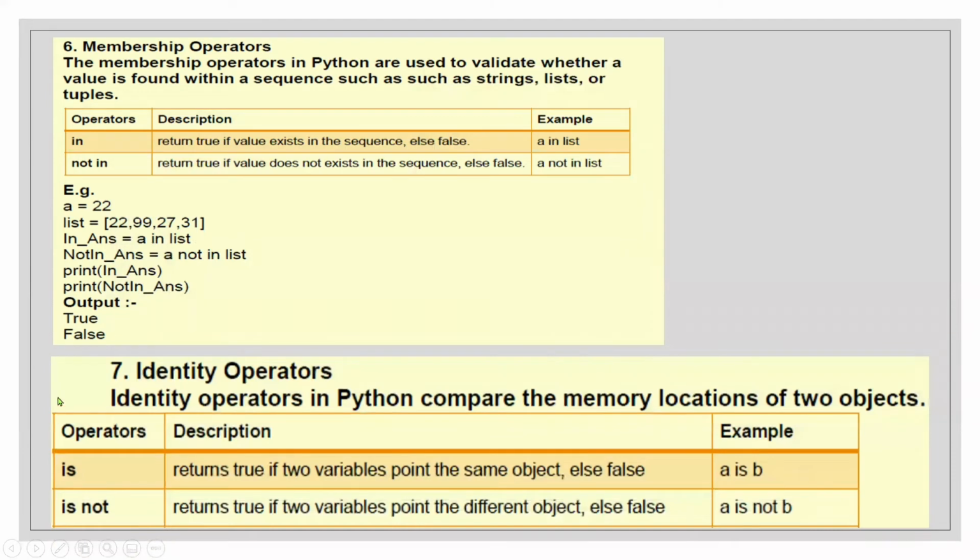Then we have identity operators. It is or is not, like we had in and not in. Now this is membership, it's telling us whether it's there or not. This is the identity operator. It returns true if two variables point at the same object. If I write A is B, it's going to be true if both A and B are equal. And A is not B is true if they're pointing to different objects. They have different values.